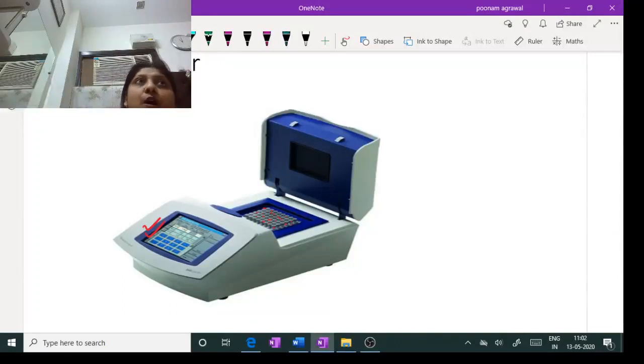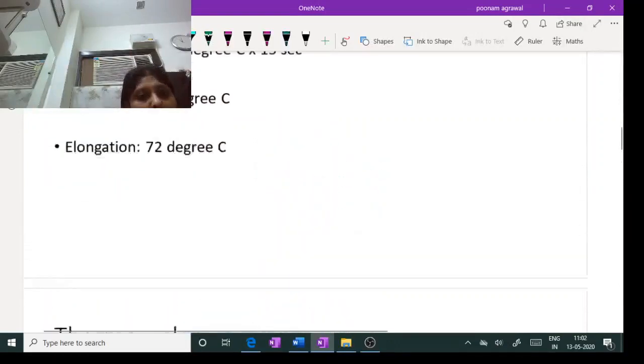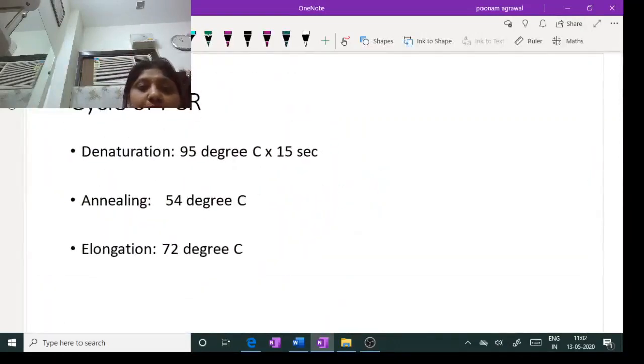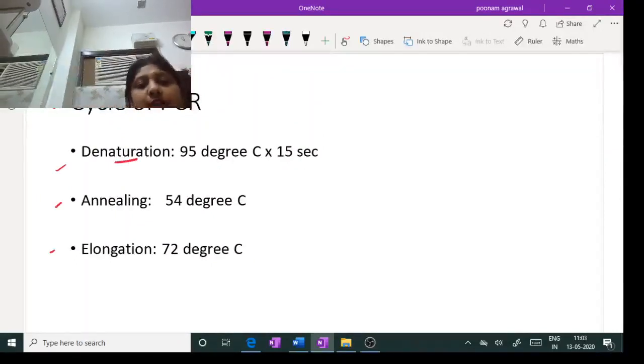Now the question is how the programming is being done. I told you very simply that the flanking region is annealing with the primer, and then the target sequence is making the daughter copy in the elongation phase. So let's see how the programming of the cycle is being done. For one cycle of PCR, the following steps are there. One is the denaturation, where heat is used to separate the original parent strands. For that, 95 degrees Celsius temperature is used for 15 seconds.